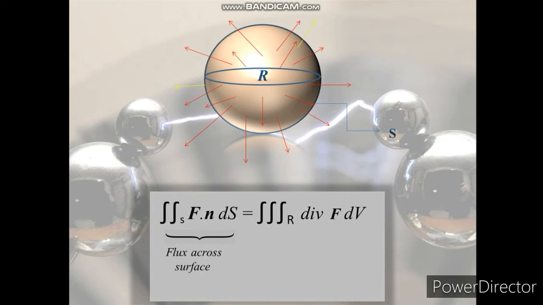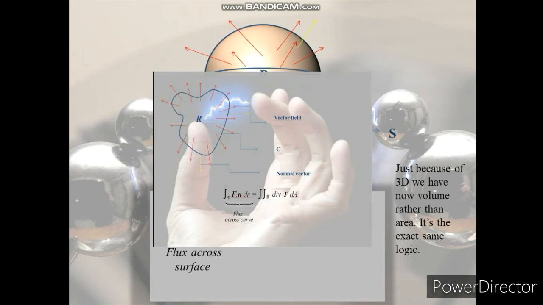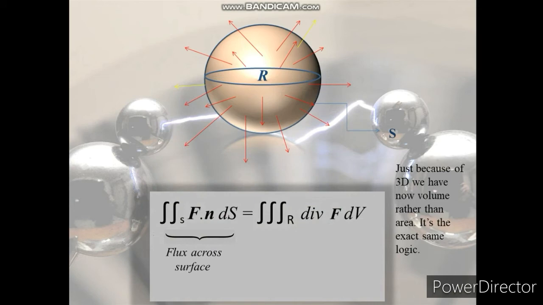Just because of 3D, we now have volume rather than area. It's the exact same logic. Like in 2 dimensions, here we were summing the divergence in the region and had flux across the curve. And now here we are summing it in the volume and flux across the surface.